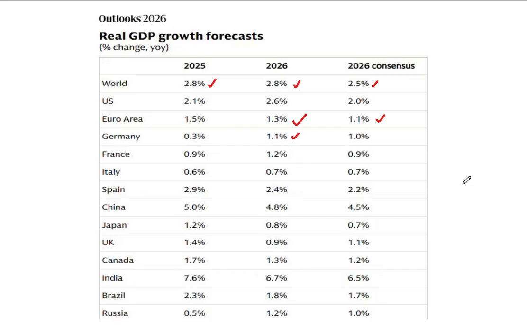Now, among the key drivers of growth in the Eurozone and Germany will be fiscal stimulus. Government spending will be one of the key tools being used in the Eurozone to stimulate growth. But overall, the economic activity in the Eurozone will remain subdued in 2026. As far as inflation is concerned, structurally low inflation offers more policy space for the central bank.